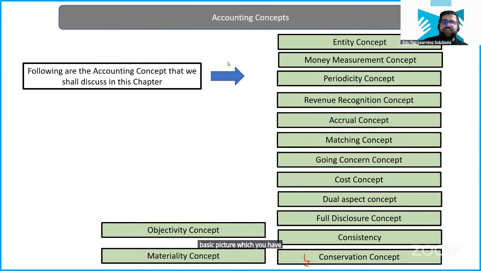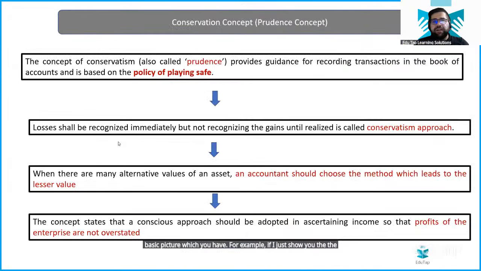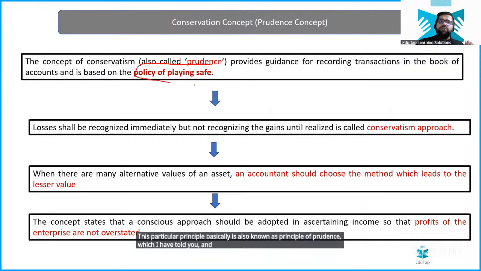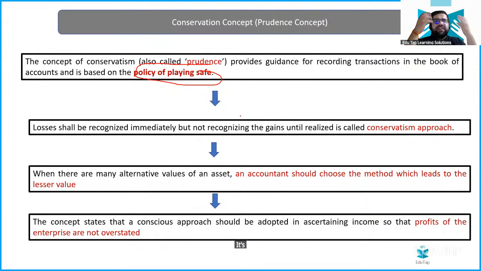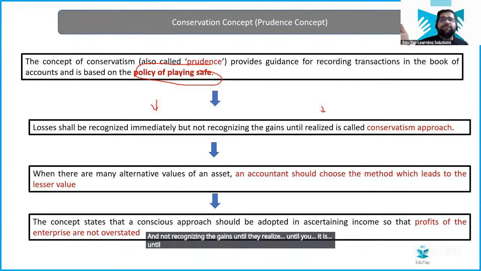For example, let me show you the theoretical part first. This principle is also known as the principle of prudence, which I have told you, and it means to play safe. How will we play safe? It's not that you will go with a helmet or all the precautionary steps. You will rather follow some basic rules. For example, losses should be recognized immediately, and gains should not be recognized until they are realized.